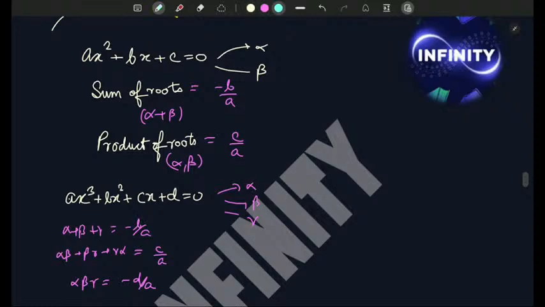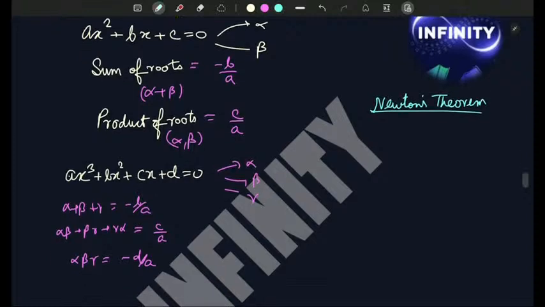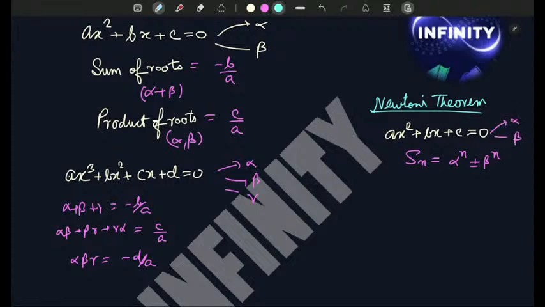And the next thing, which is the most important thing, this is Newton's formula, Newton's theorem. Suppose here the quadratic equation is ax square plus bx plus c equals 0, and you are also given in the question Sn, this is some alpha n plus beta n, where the roots of this equation are alpha and beta. So what you can do is, using this formula you can say a Sn plus b Sn minus 1 plus c Sn minus 2 is equal to 0, and from this equation you will find the required solution.